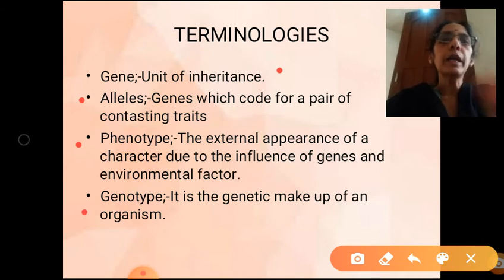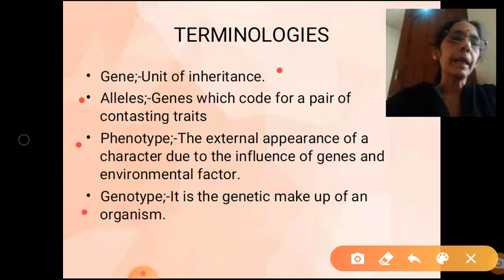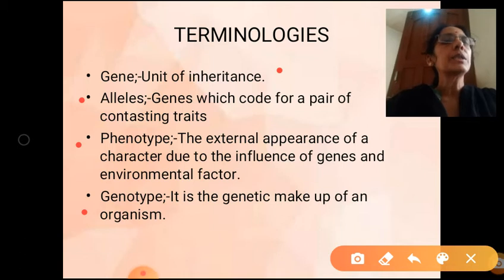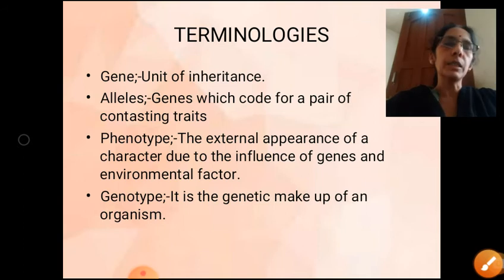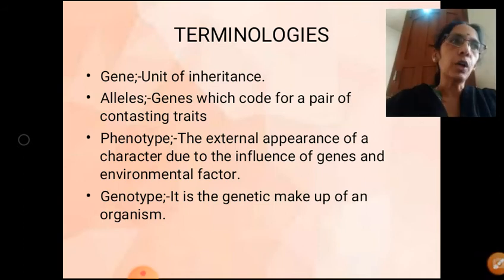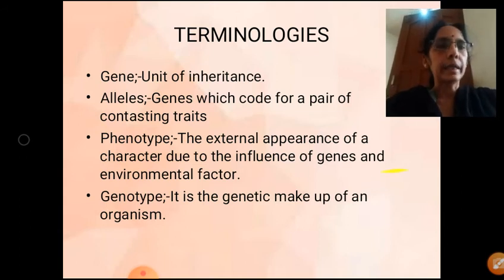Now genotype is the genetic makeup of the phenotype. For expressing itself as tall, the organism is having a certain gene. So genotype is the genetic makeup of an organism. Got the meaning of these terms? One is gene. Gene is nothing but a unit of inheritance. Allele, gene which codes for a pair of contrasting traits. Phenotype is the external appearance of a character. Genotype is the genetic makeup of an organism.